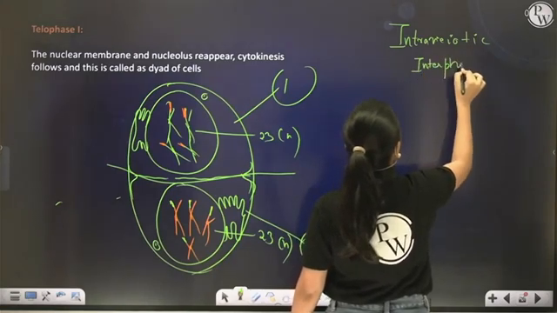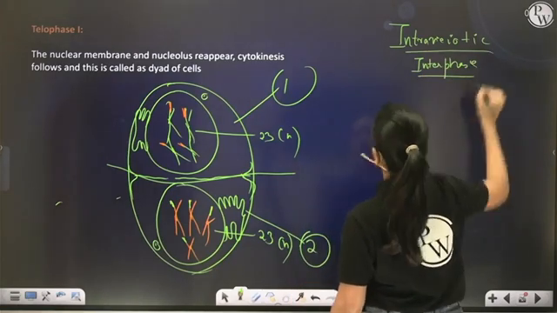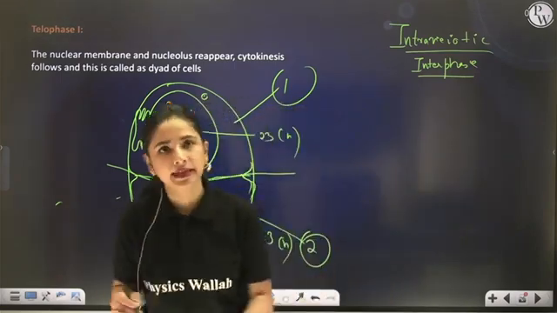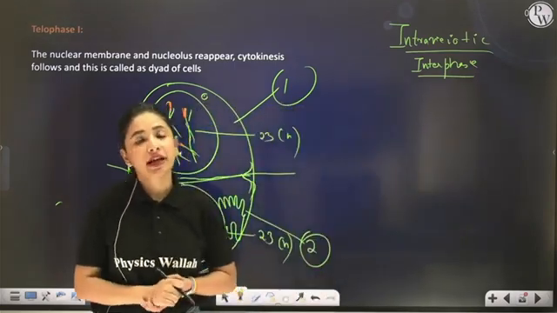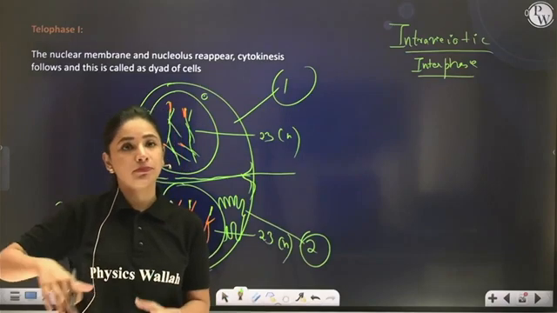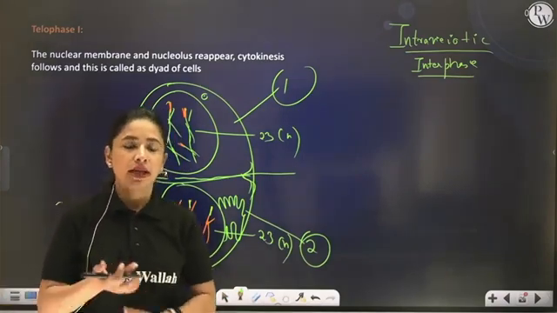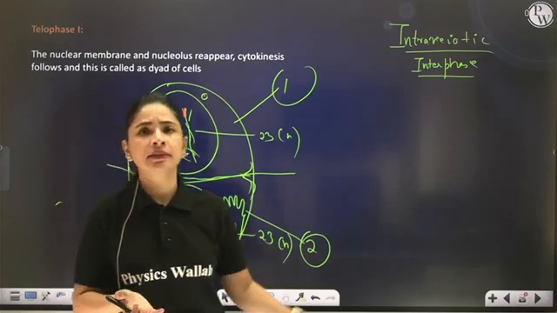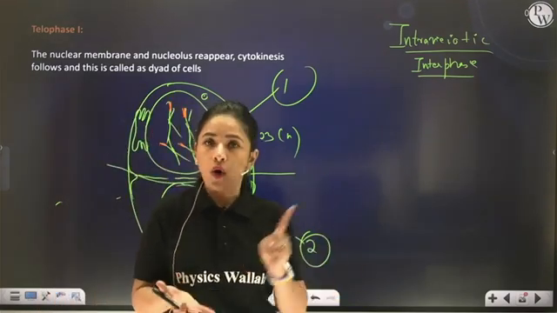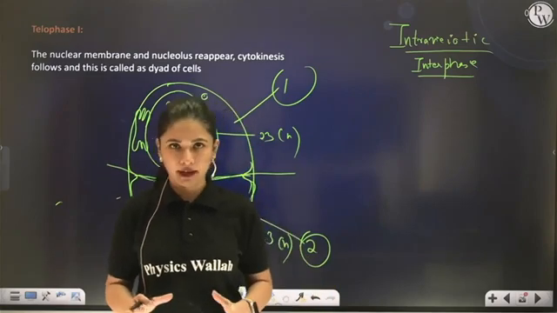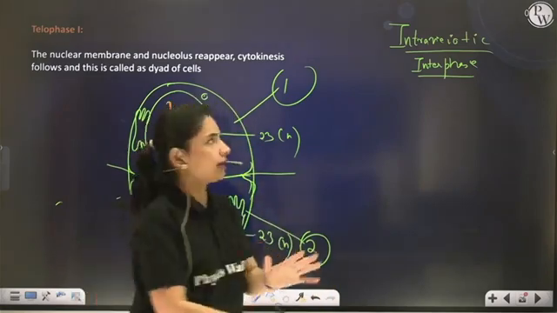Right? It is a kind of interphase, a kind of preparatory phase which is characterized by all the events that take place in actual interphase except DNA replication. That means protein synthesis, RNA synthesis, energy synthesis, organelle duplication, everything takes place, but there is no DNA replication.